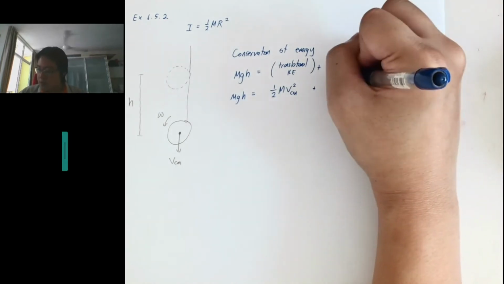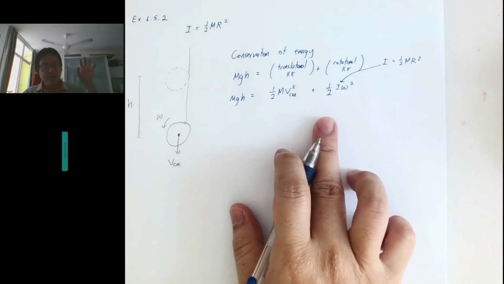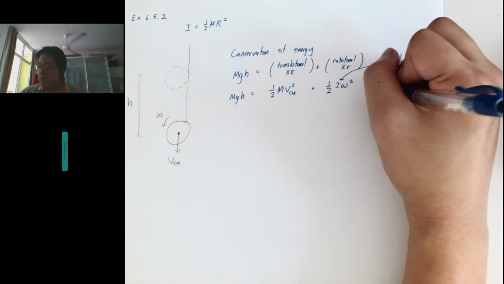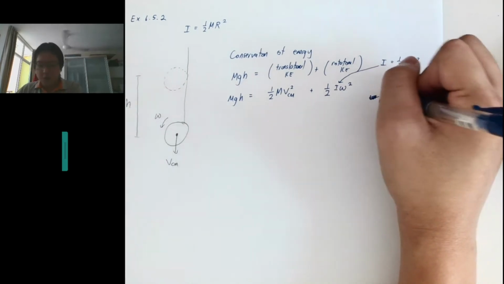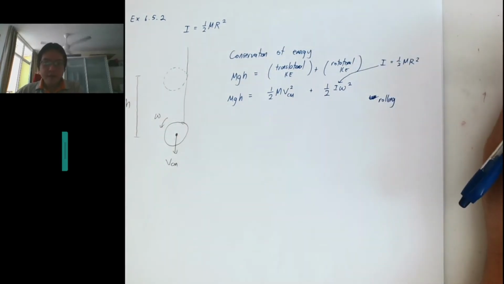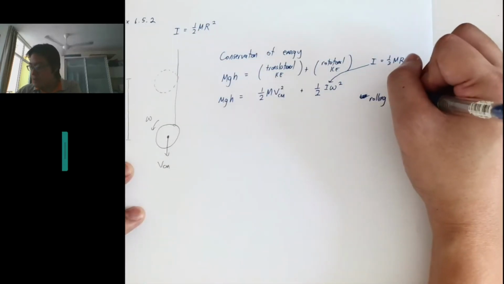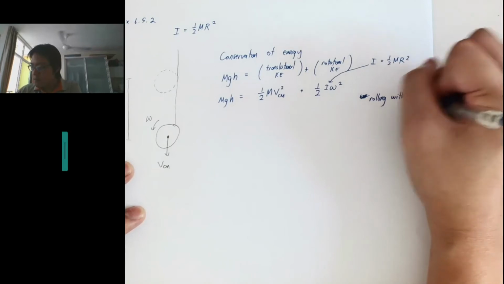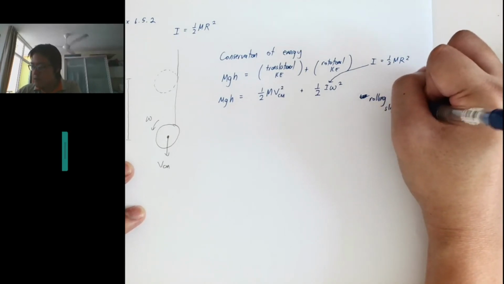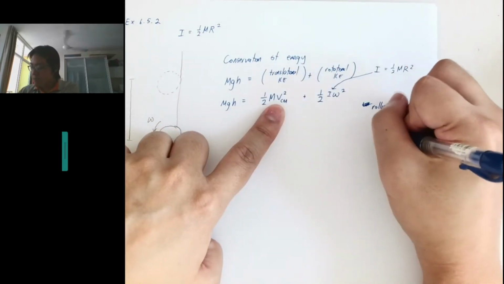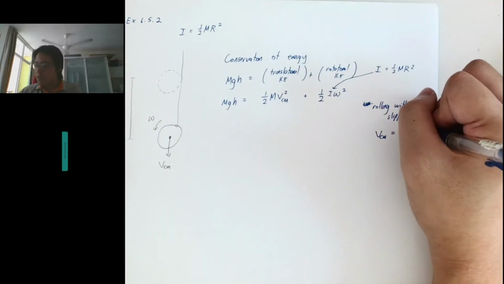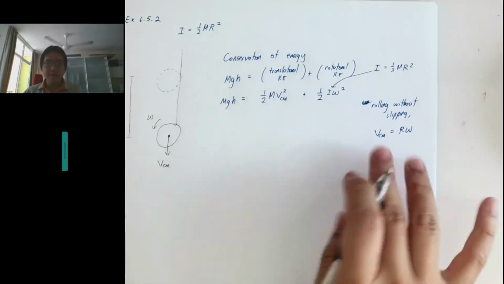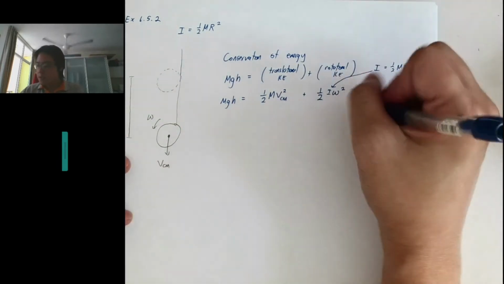So I'm going to put it into here, and this is unwinding without slipping. The question says the string unwinds without slipping or stretching. So this is rolling without slipping. Rolling without slipping means the v_cm, the center of mass velocity, is equal to v tangential. V tangential magnitude is R omega. So v is equal to R omega here. So we can put this into here as well.